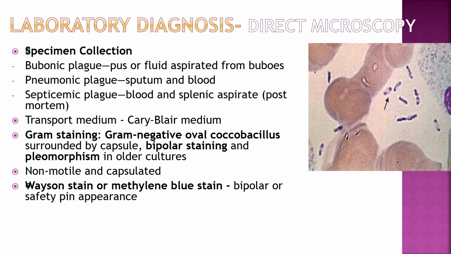Laboratory diagnosis: specimen. Bubonic plague, pus or fluid aspirated from buboes; pneumonic plague, sputum and blood; septicemic plague, blood and splenic aspirate postmortem. Transport medium, Cary-Blair medium. Gram staining, gram-negative oval coccobacilli surrounded by capsule. Bipolar staining and pleomorphism in older culture, also called safety pin appearance, non-motile and capsulated. Wayson stain or methylene blue stain, bipolar or safety pin appearance.